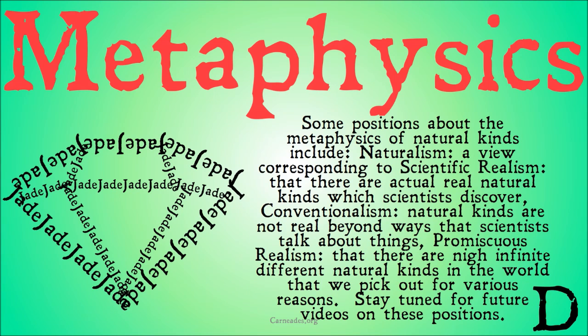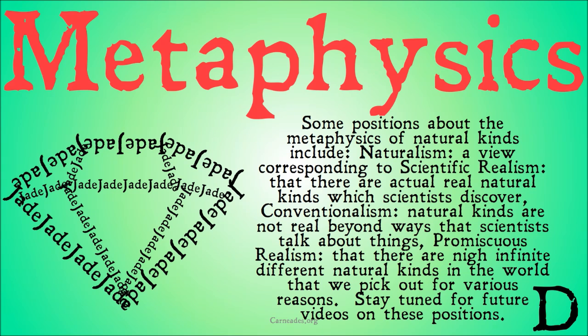Now, some positions about the metaphysics of natural kinds include naturalism, a view corresponding to scientific realism, that there are actual, real natural kinds which scientists discover. This also is sometimes known as a type of realism, but there's another position about natural kinds that's also called realism, so it can get confusing, so it's easier to just call this one naturalism. But this is saying that there is some real kind out there that a scientist is looking for. It's not just something we call a group of objects because it helps for us to talk about them.